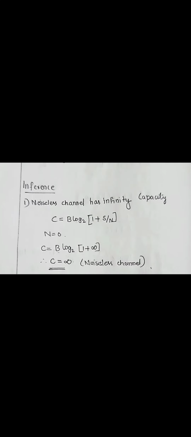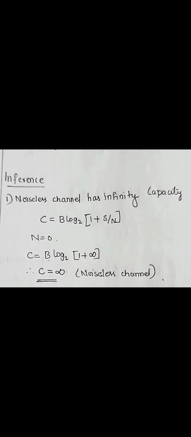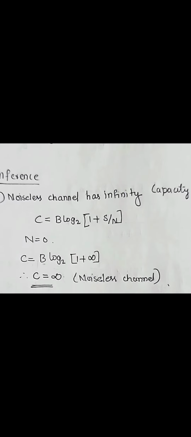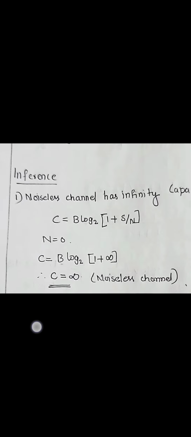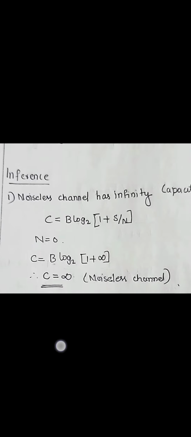From this bandwidth SNR trade-off, there are also some inferences. The first one: for a noiseless channel, we have infinite capacity. That is, when the noise is equal to 0, S by N is infinity. That is, C is equal to B log 1 plus infinity. So we get the capacity of the channel as infinity. A channel with no noise has infinite capacity.